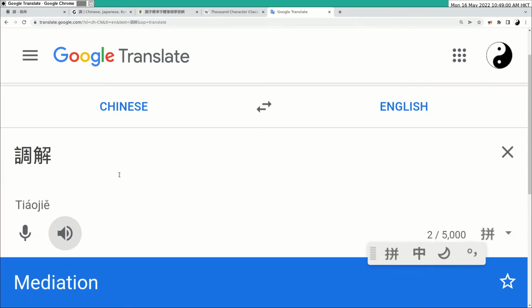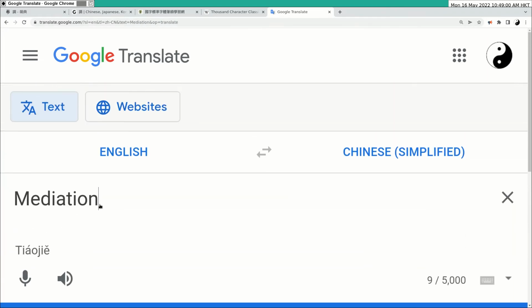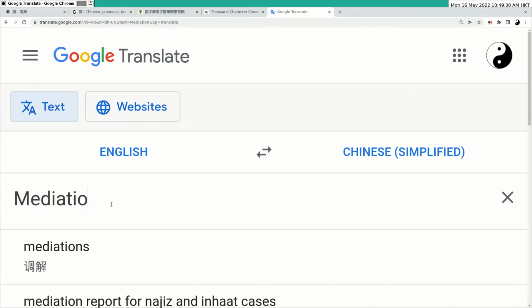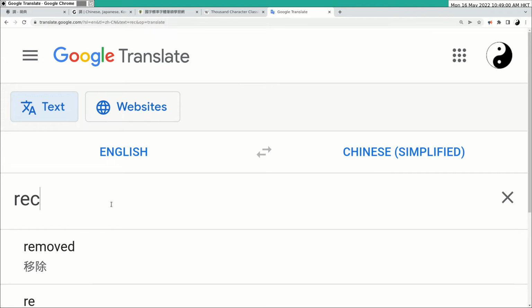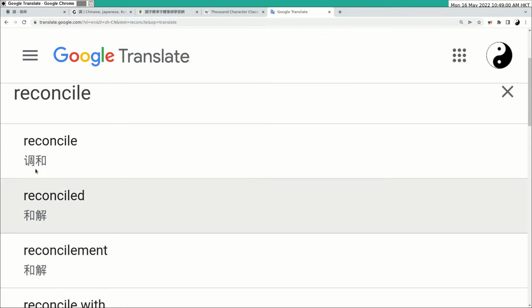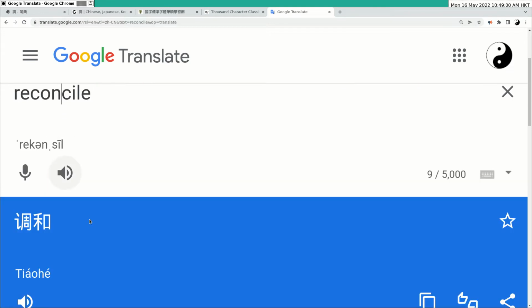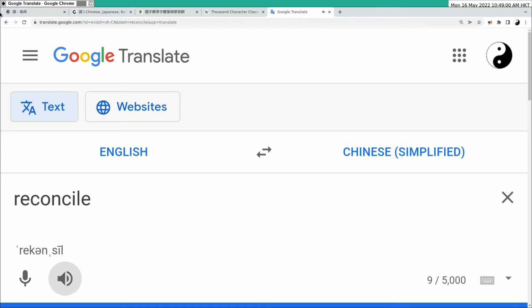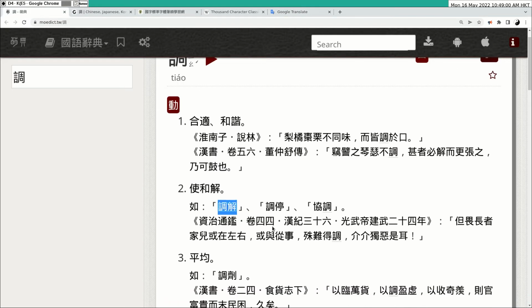I think reconciliation. Yeah, I'm correct, reconcile is the word for 调.